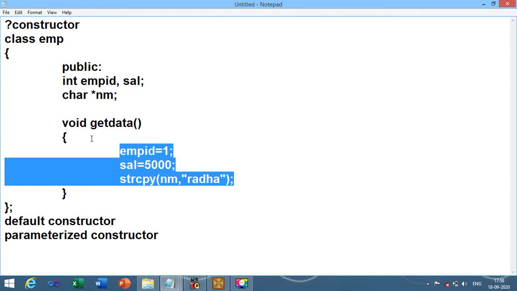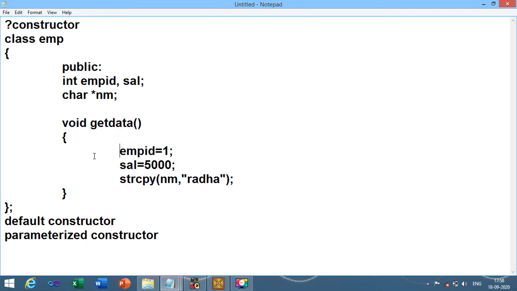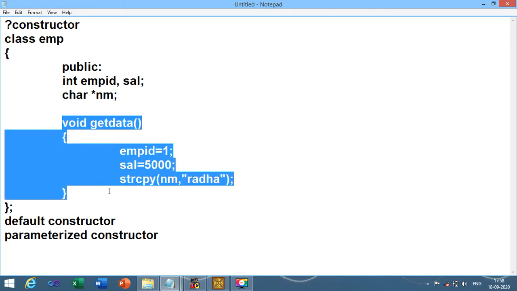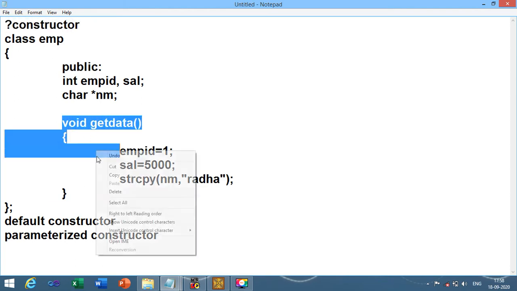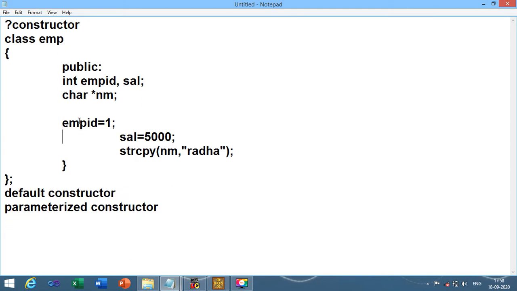So in this way we are going to initialize the value of class variable. But remember one thing, that if I don't want to declare any UDF for the initialization of the value of class variable, in such cases I have the concept of constructor. Now what is the difference between UDF and constructor, right?